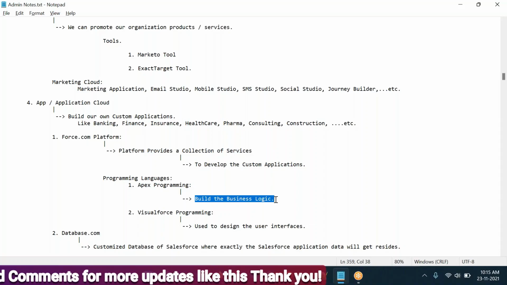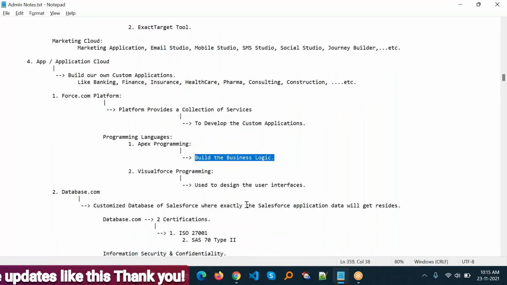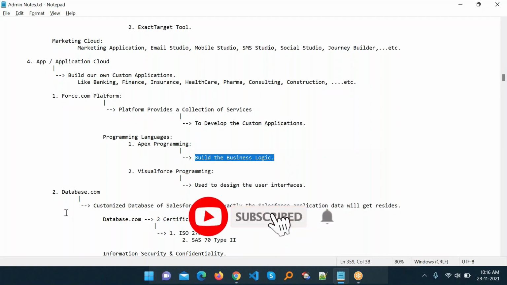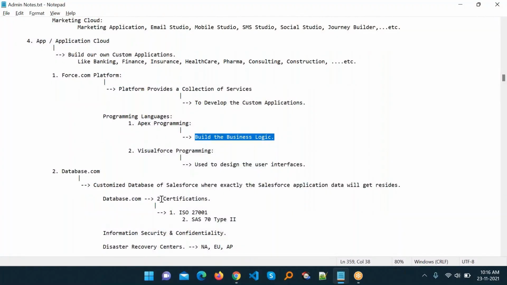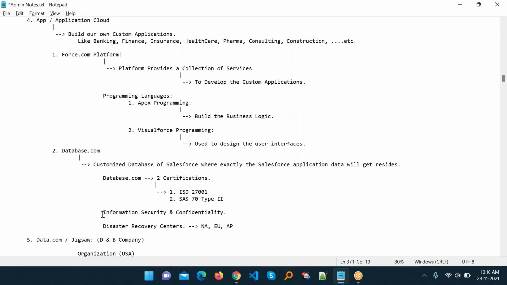Coming to another thing, Database.com. Under Database.com we have lots of things to import and export, like data loader, import wizard, or Dataloader.io. It is the customized database of Salesforce, where exactly the Salesforce application data resides. For Database.com we have two certifications: ISO 27001 and SAS 70 Type II. We also have information security, confidentiality, and disaster recovery centers like EU and AP.